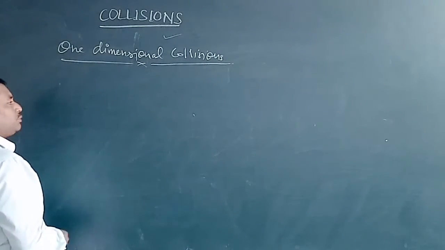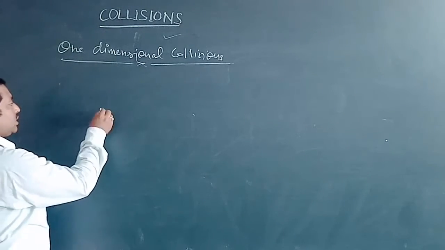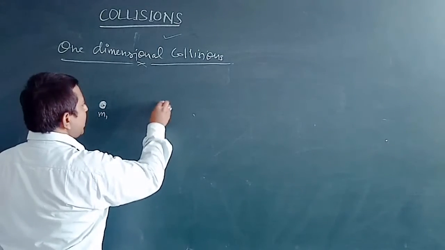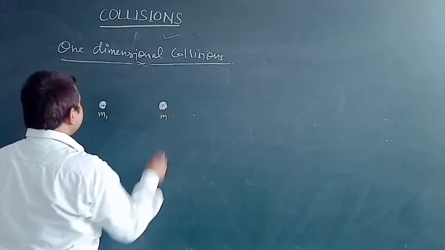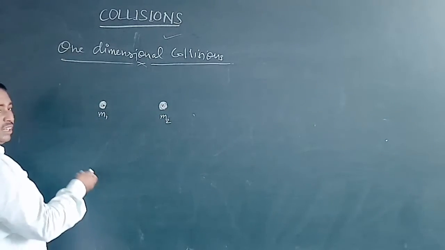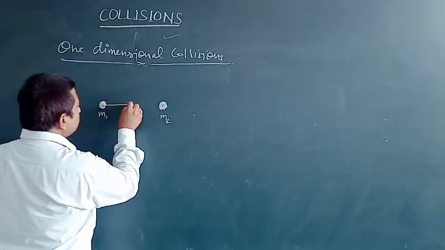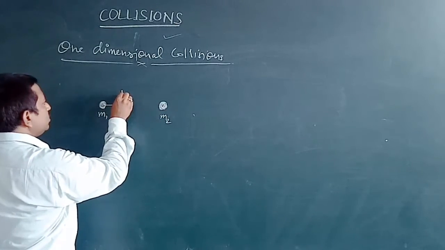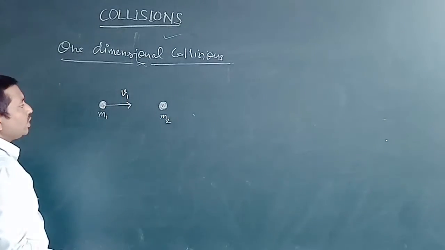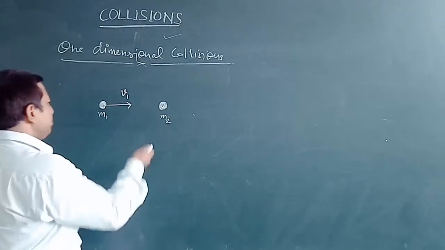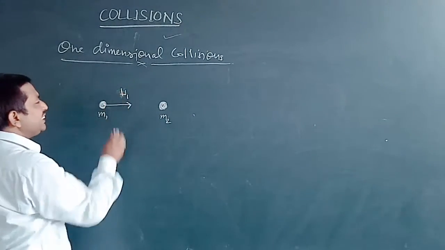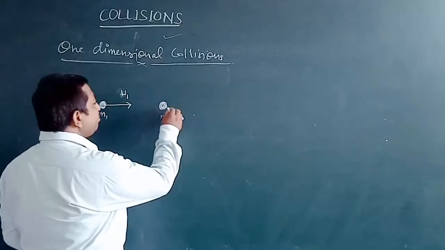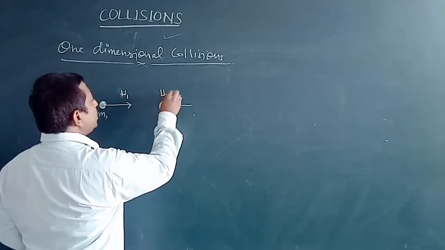Suppose we have two balls, one with mass m1 and the other with mass m2, and ball 1 is moving towards ball 2 with a velocity v1, or simply u1. This is the initial velocity by which the ball is moving towards ball 2. And for simplicity, we consider ball 2 to be at rest.